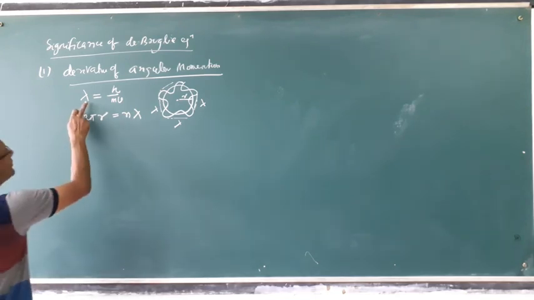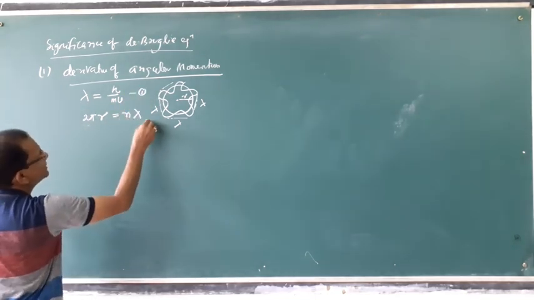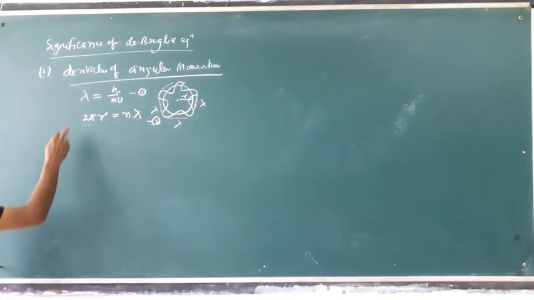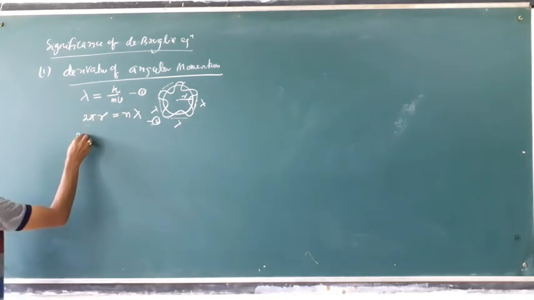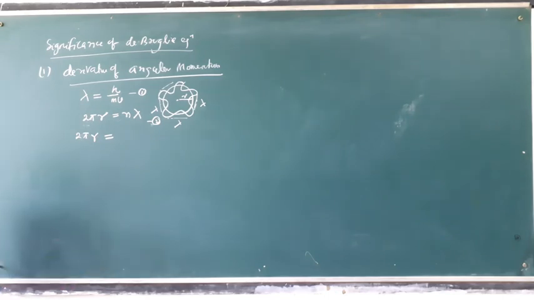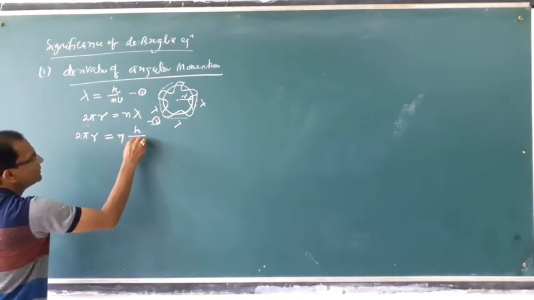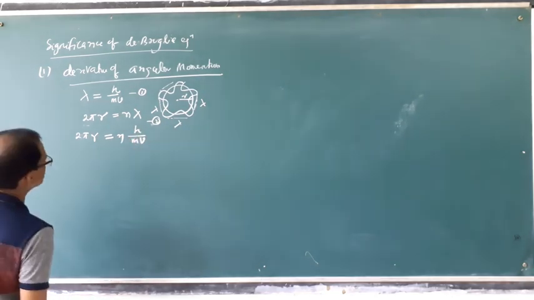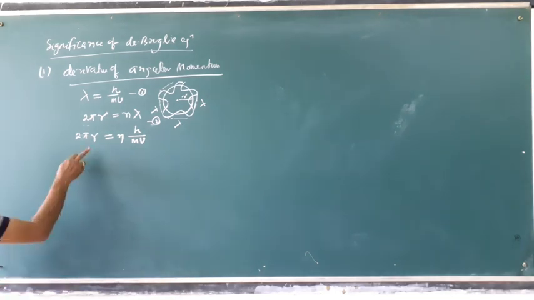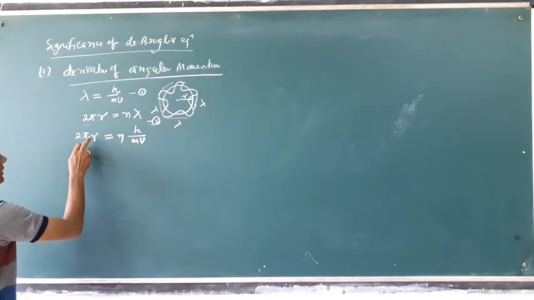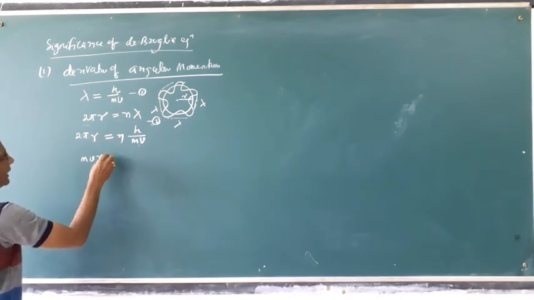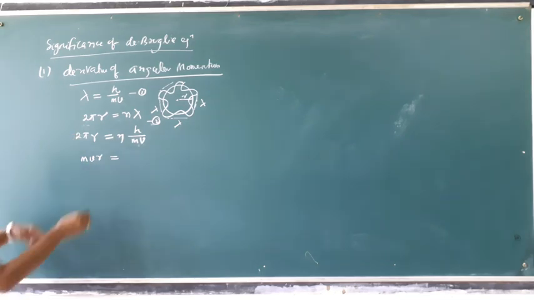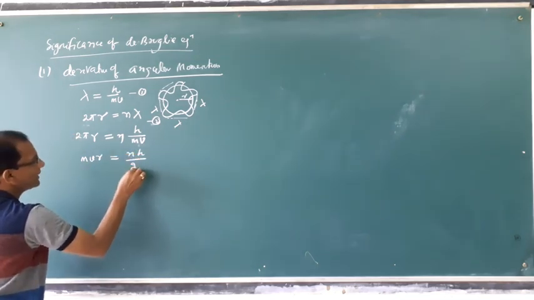This is equation 1, this is equation 2. If we put the lambda value here, the value of lambda is h by mv, then 2 pi r is equal to n h by mv. Now bring mvr here, so mvr is equal to nh by 2 pi.